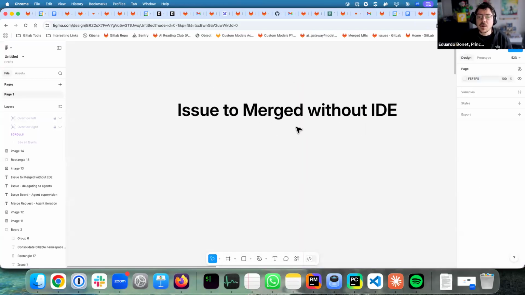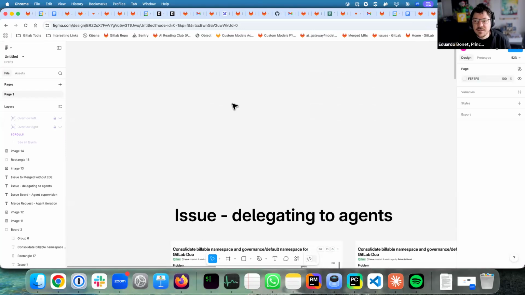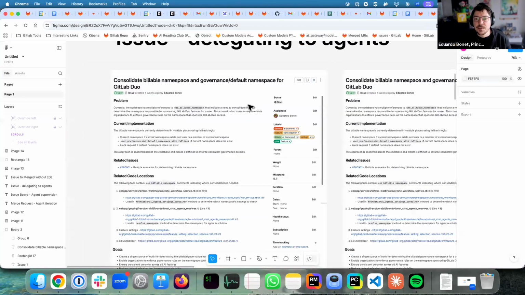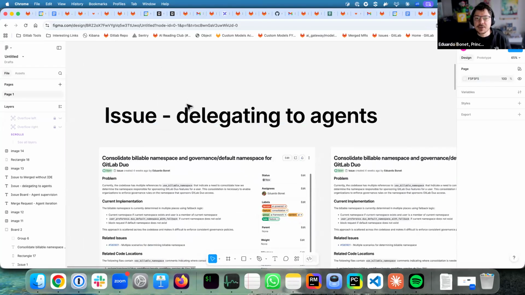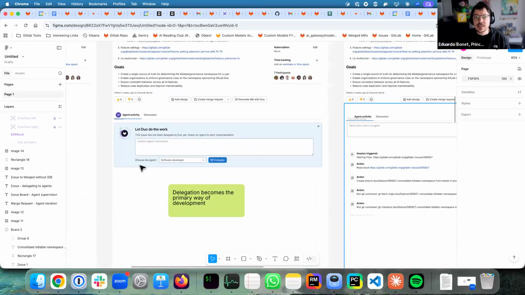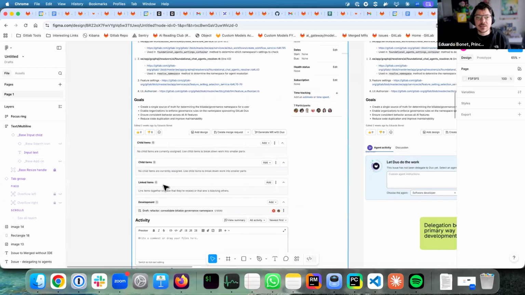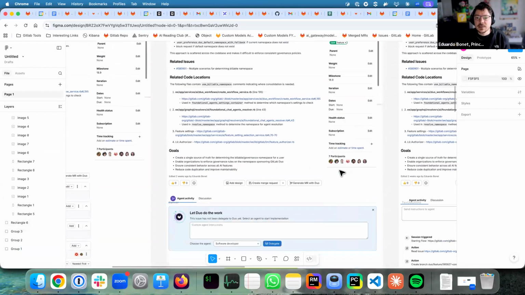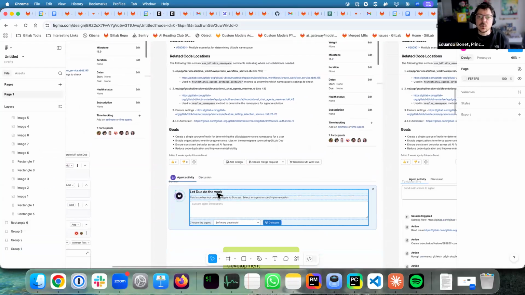So I went to the drawing board, and here are some of my ideas for this. First of all, the issue page becomes how I write my requirements, which is what it already is, but also where I already start the conversation with the agent. What do I mean by that? This is the current approach. What I'm suggesting is right over here, in addition to the regular conversation, we have an agent activity. And from here on, we can already ask Duo to do the work.